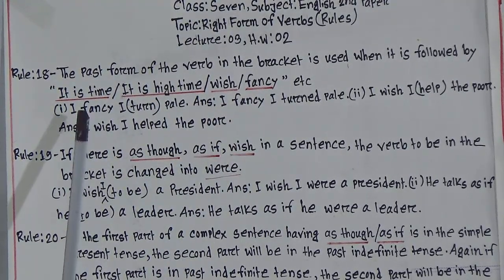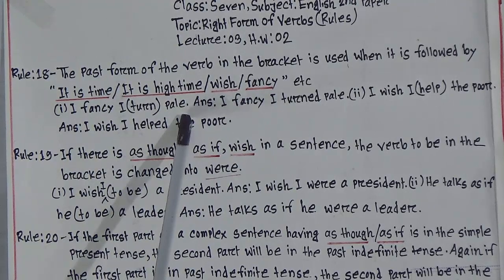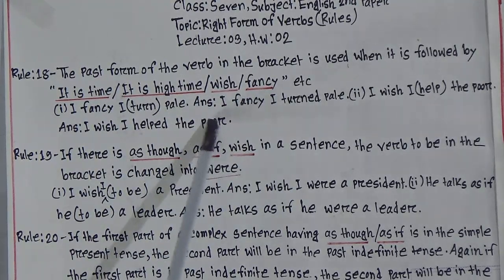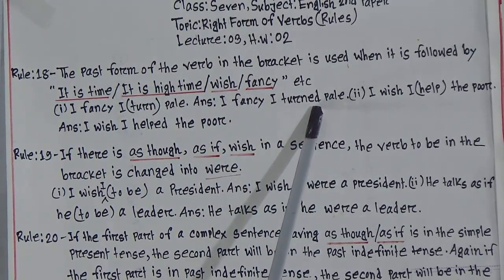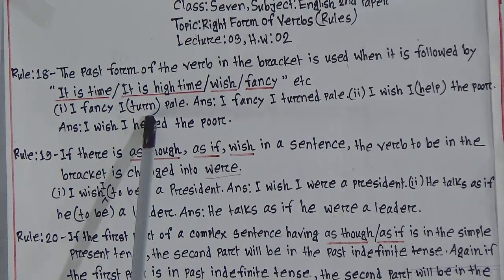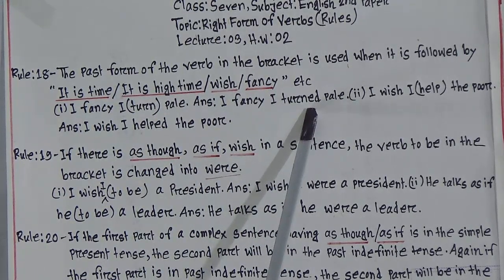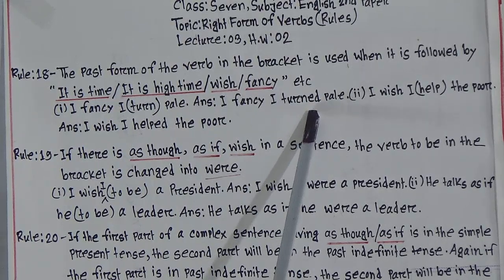Look at the example. I fancy, I turn pale. Look at the correct example here. I fancy, I turned pale. So, look at the verb form of turn. It is written T-U-R-N-E-D. In the answer it is written with E-D. That means it was written in past structure.